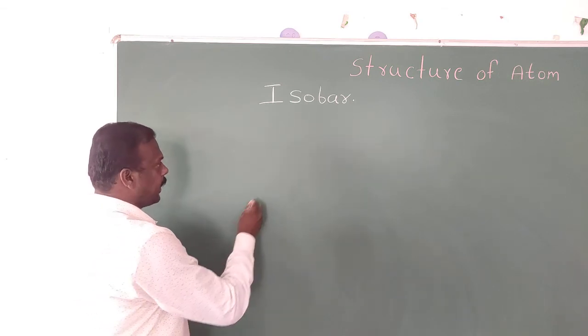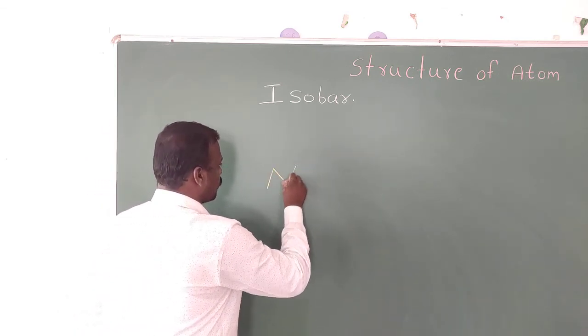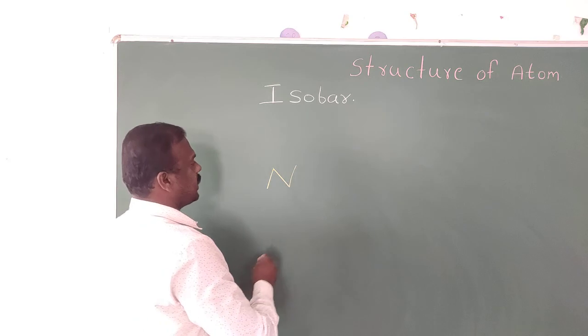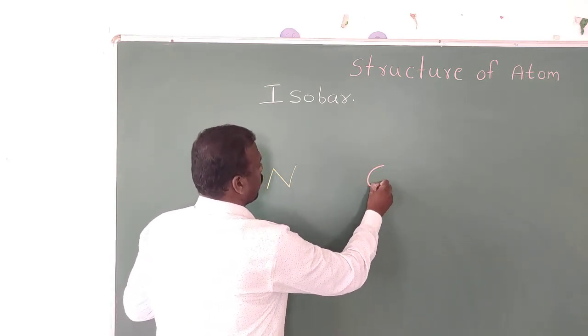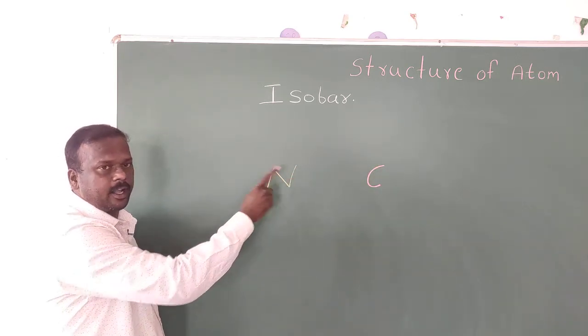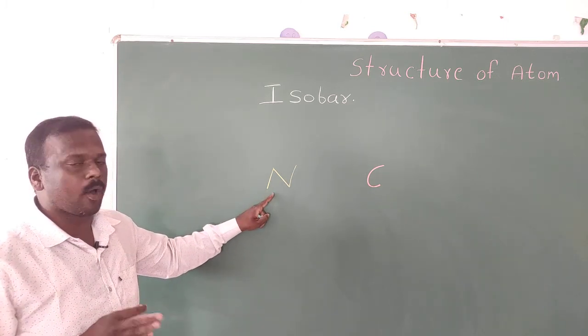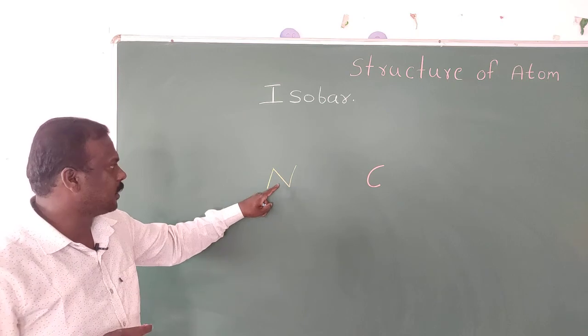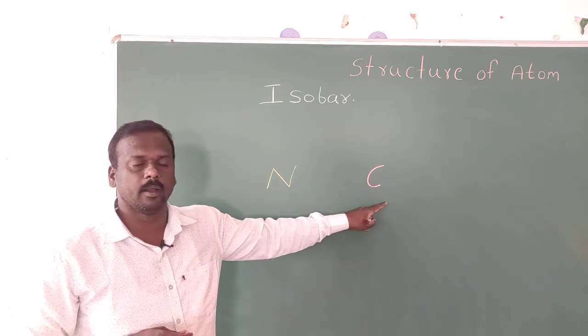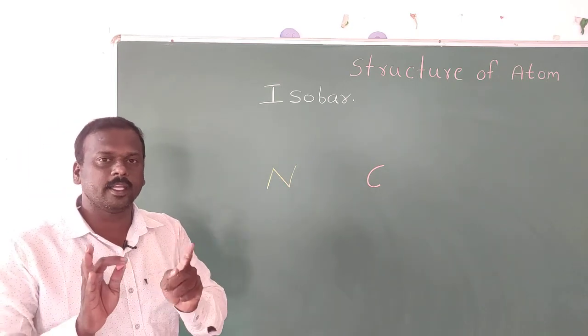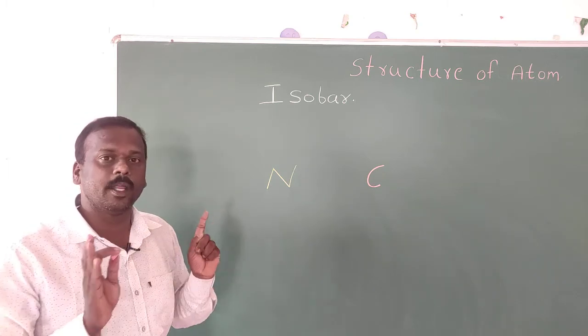Suppose here it is nitrogen, and here it is carbon. This is nitrogen and carbon. So one thing is clear: these are atoms of different elements, because this is nitrogen and this is carbon, meaning different elements.